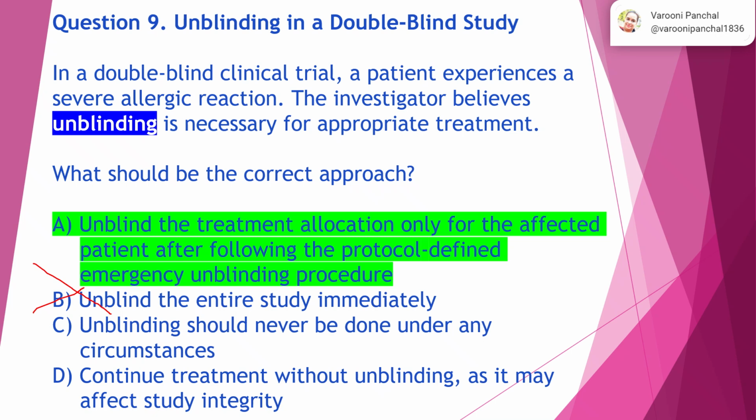So this is not the right answer. Option D, continue treatment without unblinding as it may affect the study integrity. No, you cannot continue the treatment whenever there is a severe allergic reaction. So the correct answer is A, unblind the treatment allocation only for the affected patient after following the protocol-defined emergency unblinding procedure.